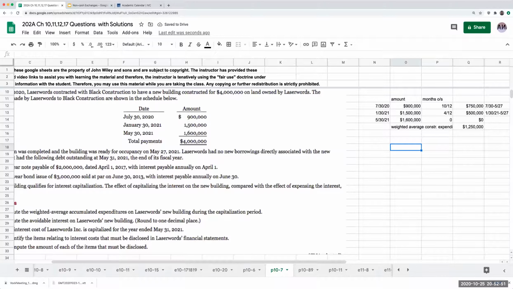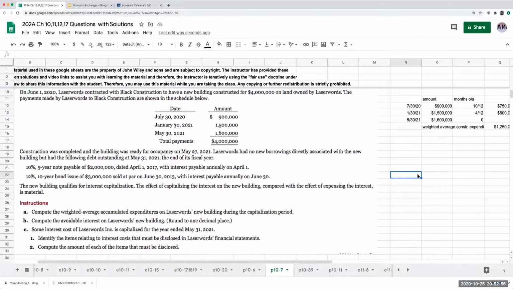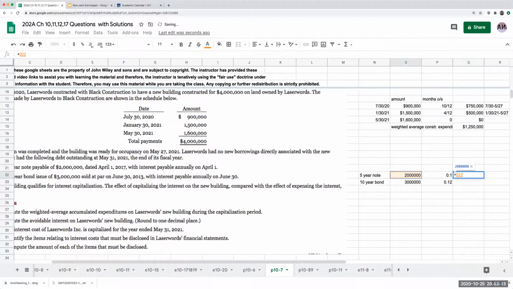So I don't have any specific construction debt, but what I do need to do is look at my other debt. I have two loans. This is the 5-year note, and this is the 10-year bond. This is at 2 million, and this is at 3 million. My interest rate here is 10%. My interest rate here is 12%. When I'm computing avoidable interest, I'm going to take this 1.25 million and multiply it by my interest rate.